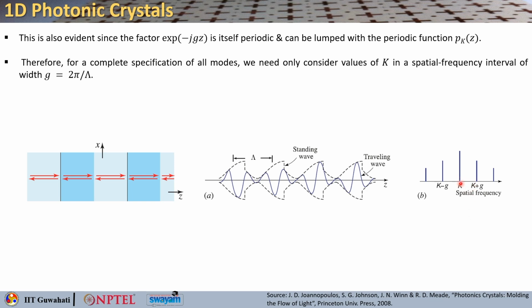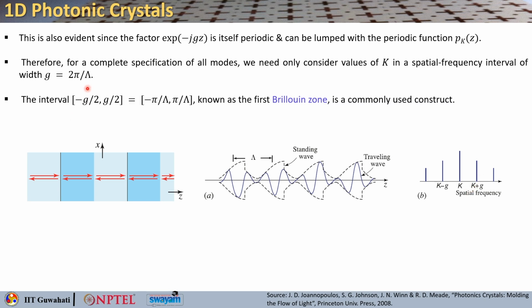You do not need to go beyond that, because things are repeating after that. So, you should only consider the values of k in the spatial frequency interval of width g. This much is enough, and g is nothing but 2 pi by capital lambda.